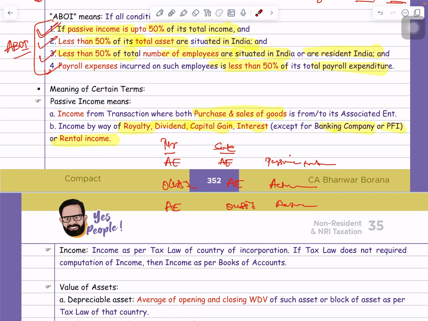So remember, here the first tranche of this particular point was passive income is within 50% of total income. What do you mean by passive income? Passive income means two types of income. One is, always remember, royalty, dividend, capital gain, interest and rental income. And second is if you purchase and sell goods from your associate enterprise, meaning you purchase from the associate enterprise and sell also to the associate enterprise, then that income will be treated as your passive income.